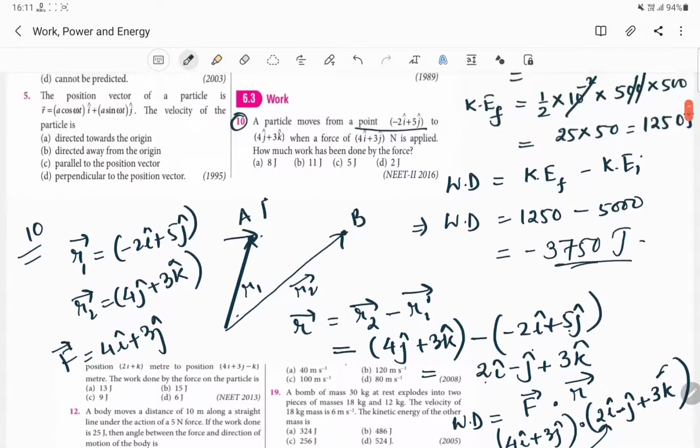Very easy. Answer comes out to be 5 joule. So we will be doing the rest of our work energy questions tomorrow.